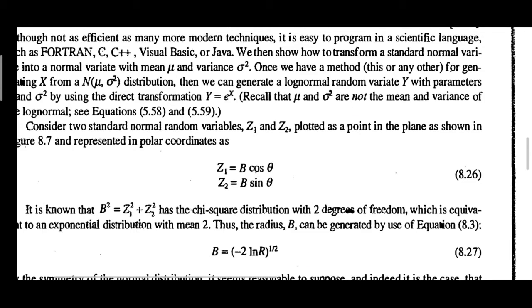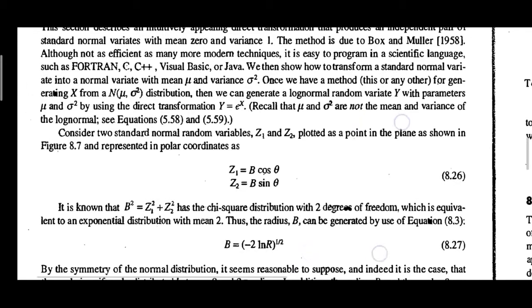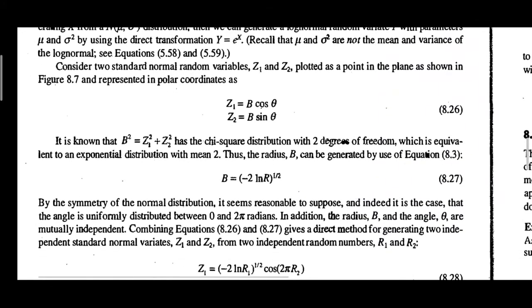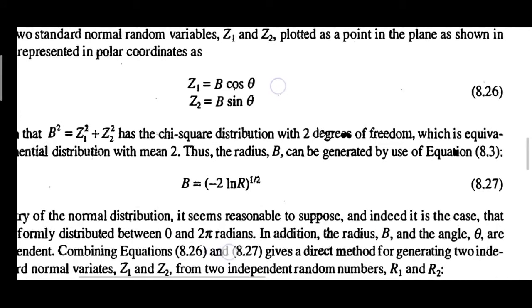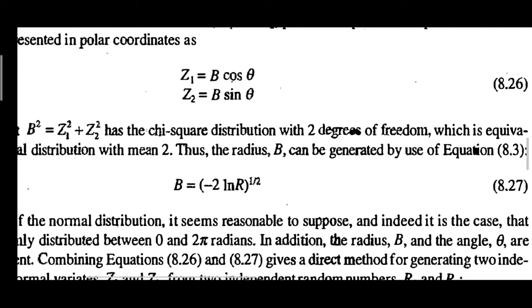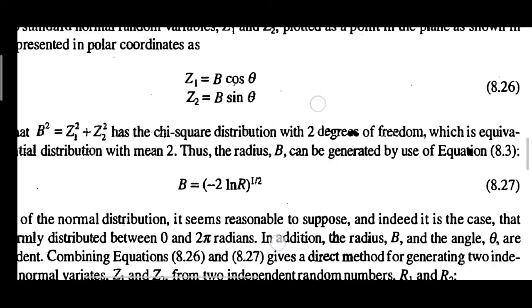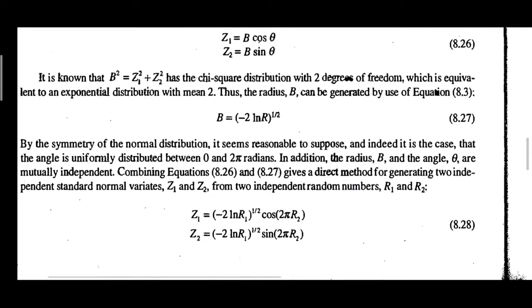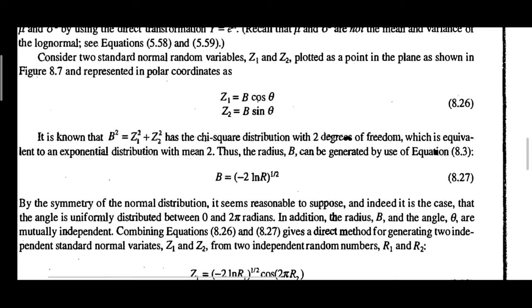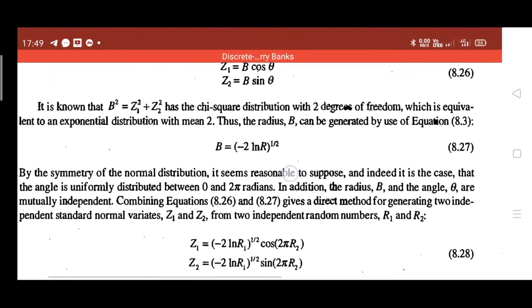Z1 square plus Z2 square has a chi-square distribution with 2 degrees of freedom, which is equivalent to an exponential distribution with a mean of 2. Thus, the radius b can be generated. How to generate? Use the standard formula: b equals the square root of minus 2 ln of R, that is, minus 2 ln of R to the power 1 by 2. So we can substitute this value of b for Z1 and Z2.